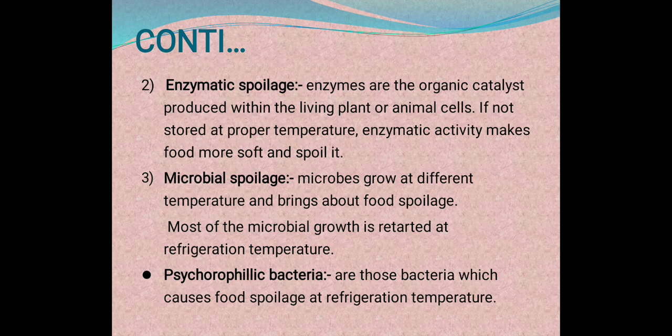Where will we find the enzyme? Anywhere, in plants or animals both.